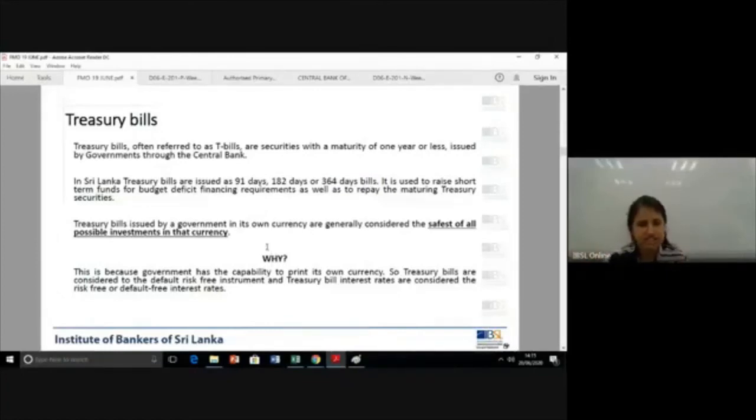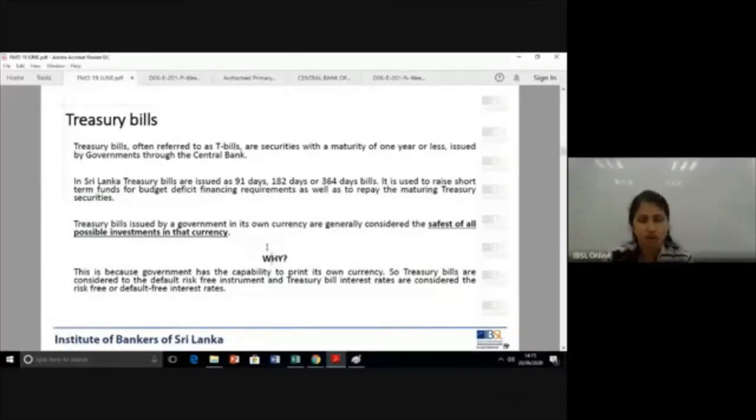Then another feature that we can study in terms of treasury bills is treasury bills released in their own currency. If a government issues the treasury bill in its own domestic currency, that treasury bill is known as the safest of all possible investments in that currency. Why? We know a treasury bill or any security issued by a government carries zero default risk. We know it's zero credit risk.